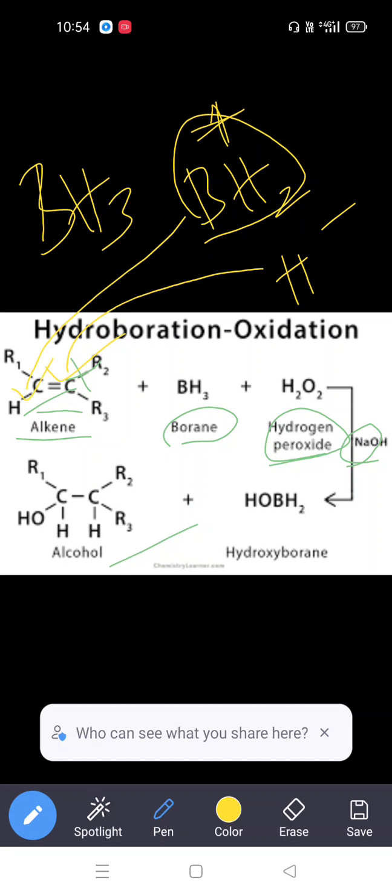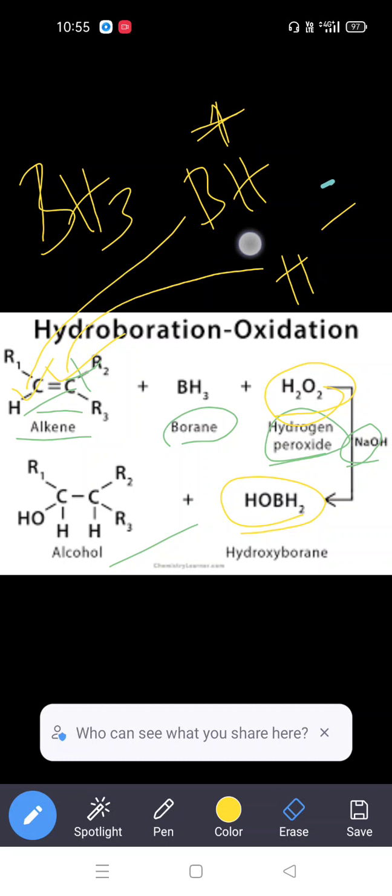After that, the H2O2 peroxide reacts with this BH2 and cleaves the bond between the carbon and boron to form the alcohol by OH substitution. At the same time, the BH2 also attaches to the remaining OH group.